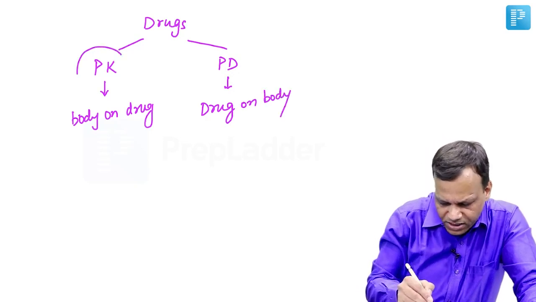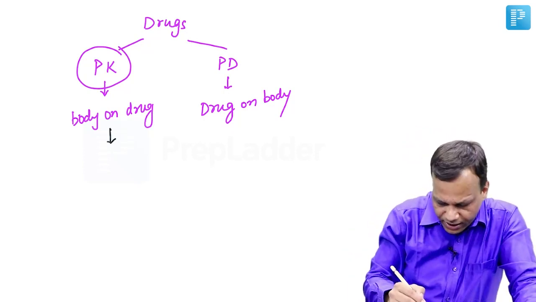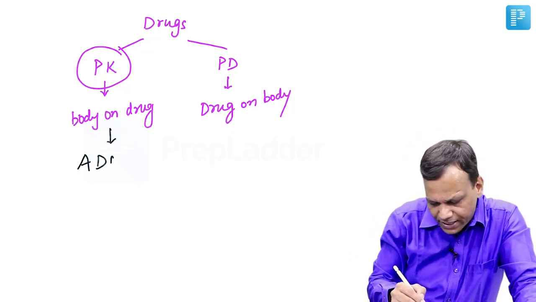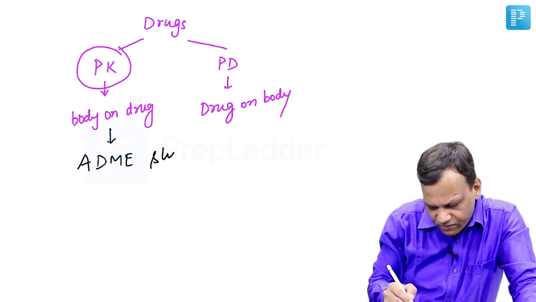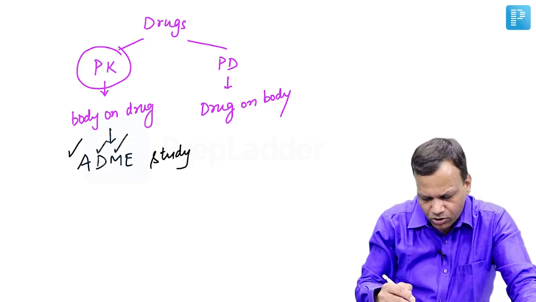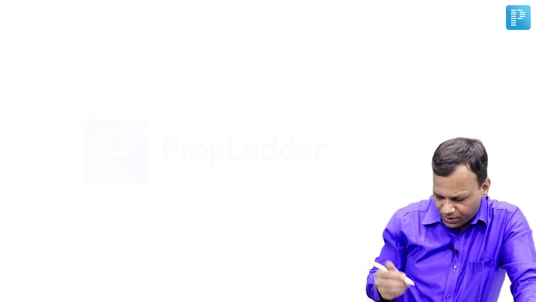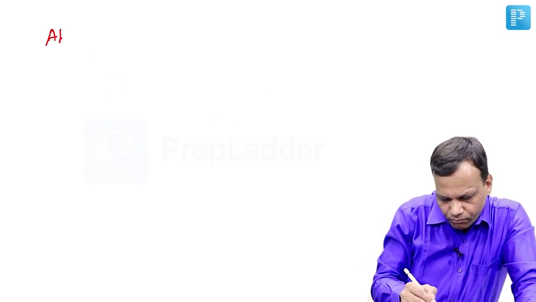So pharmacokinetics is the effect of body on the drug. So what happened to the drug? This is studied under 4 headings called ADME, because it deals with 4 important factors: absorption, distribution, metabolism and excretion of drugs. So starting with the absorption parameter.